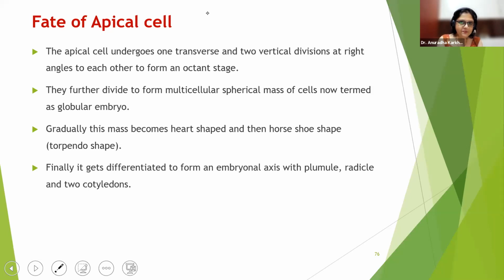Anyways, so this is going to be the globular mass. So from this 8 cell structure, it will further divide and form a globular or spherical mass of cells, which will be called your globular embryo.